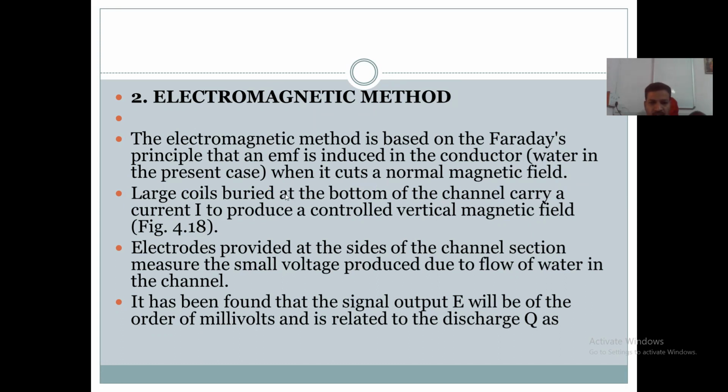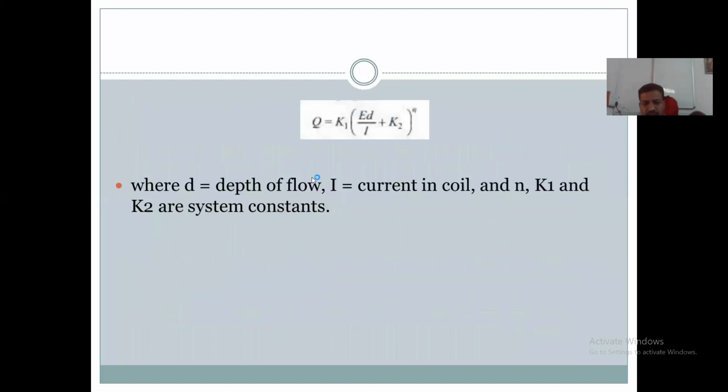The large coils which are buried at the bottom of the flow channel carry the current that produces a controlled vertical magnetic field.